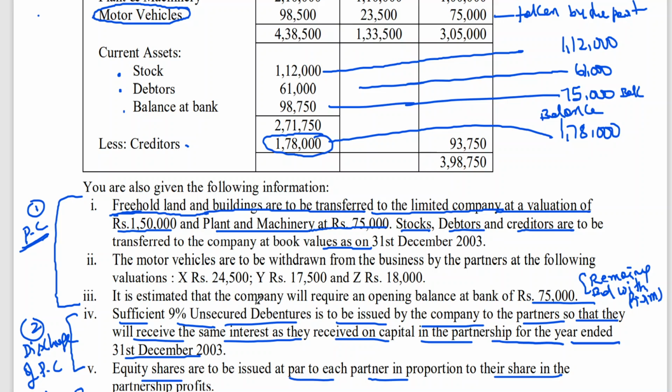So the partners know that previously they were very happy as a partnership unit. They were getting interest on capital, they were getting a share of profits. Once they convert this into a company, it may take some time. So whether they get profit or loss, they can't say. That is why they are asking, we want it without any security, as per agreement. The company is going to issue sufficient 9% unsecured debentures to the partners, so that they will receive the same interest as they received on capital.